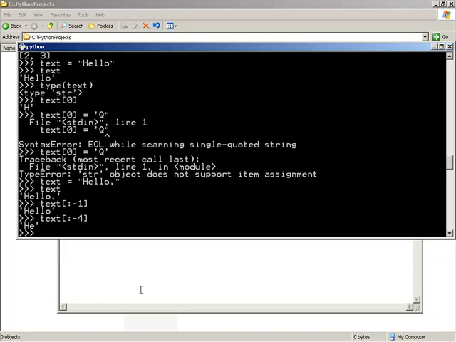And really with that, that brings us to the end of this video. Once again, we were taking a look at sequence types within Python. We looked at tuples, which are immutable sequences. We took a look at lists, which are mutable or changeable sequences. And we took a look at the fact that a string is considered a sequence type, and therefore we can do indexing operations on it. We just have to keep in mind that strings are immutable. They are not changeable. So with that, that is going to bring this lesson to a close.